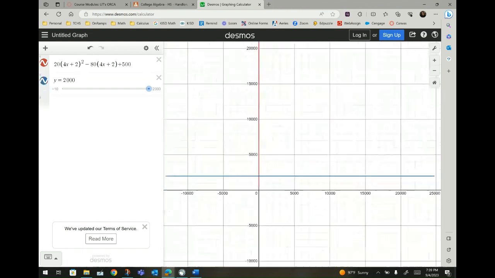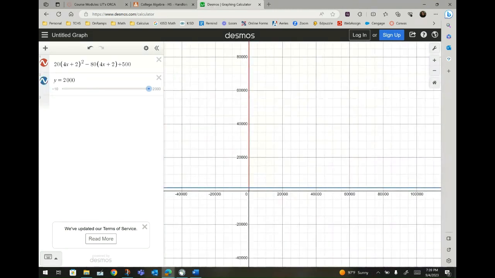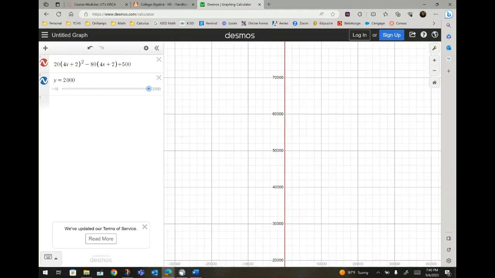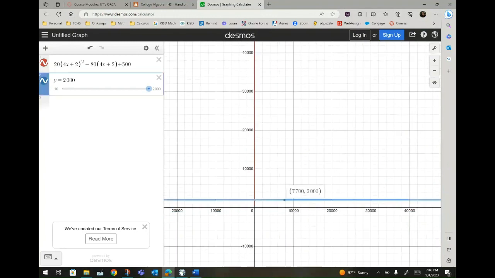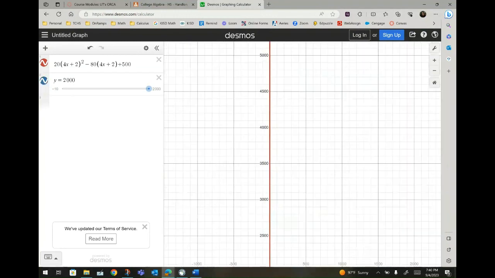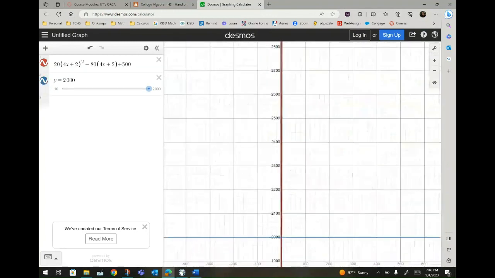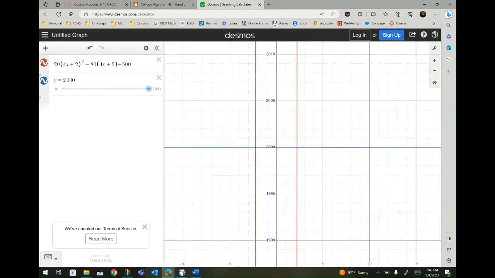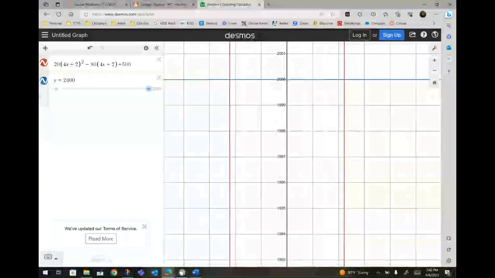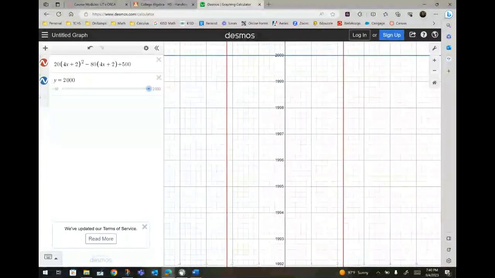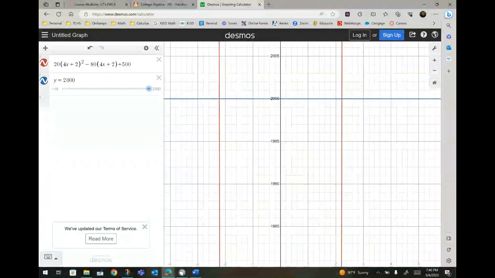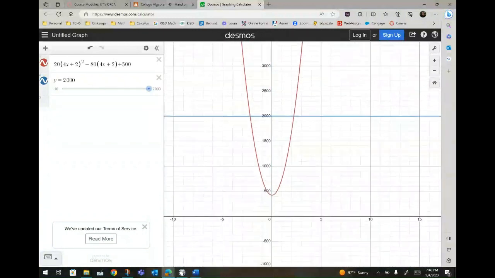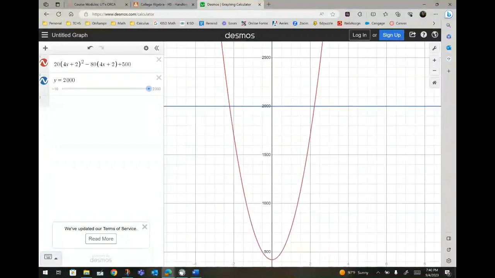I wish I could have a better graph. It's not really showing me, because that's supposed to be a parabola, and it's probably too steep. But you're looking for the intersection. There we go. This is the beauty of Desmos. It's supposed to be a U-shaped graph. If I keep playing with it enough, there we go. Look at that.